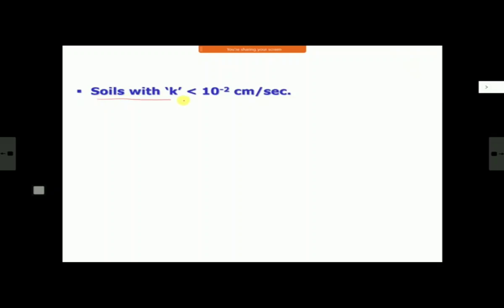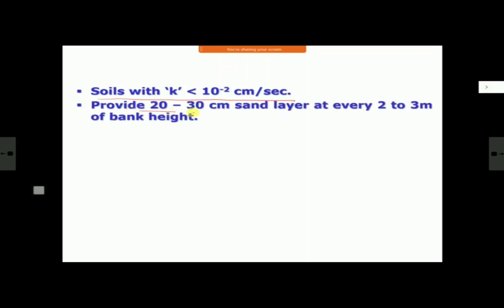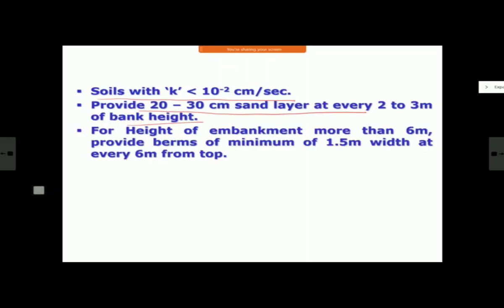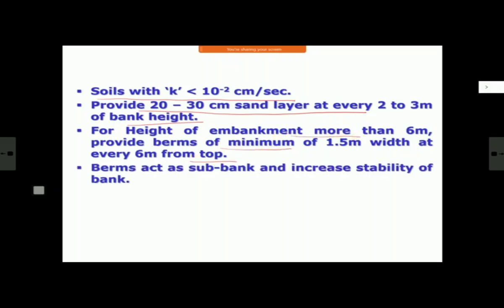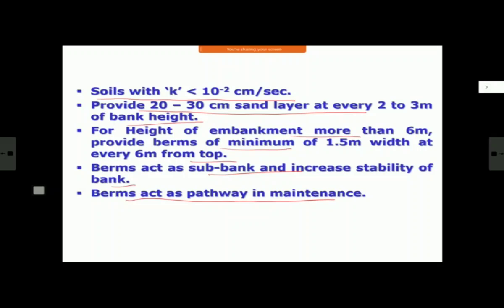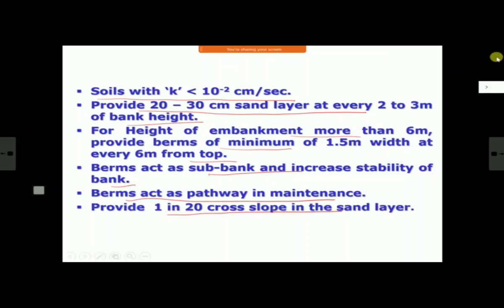When the fill soil, not subsoil, has got permeability less than 10 to the power minus 2 centimeter per second, it means it's very fine grain with very little permeability, and chances of pore water pressure building up there are more. And as I told you, provide a 20 to 30 centimeter sand layer at every 2 to 3 meter height, and wherever height of embankment is more than 6 meter, provide a berm. This berm acts as a subbank and increases stability. It also acts as a pathway for maintenance. And provide 1:20 cross slope in the sand layer. It is not a horizontal sand layer. It has got a cross slope of 1:20, so that water gets drained out.